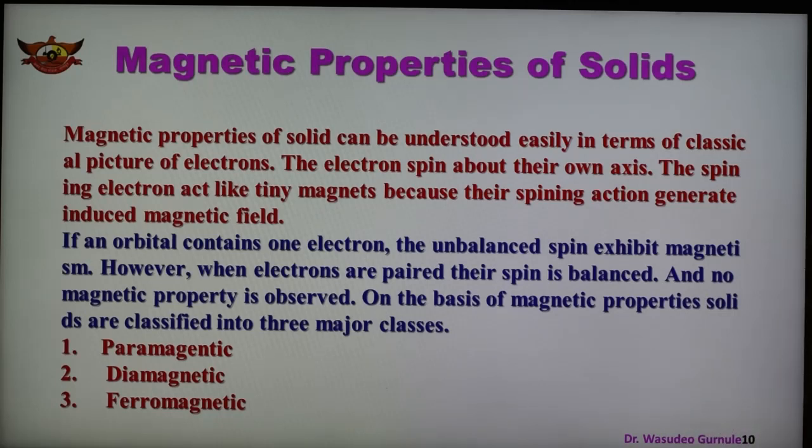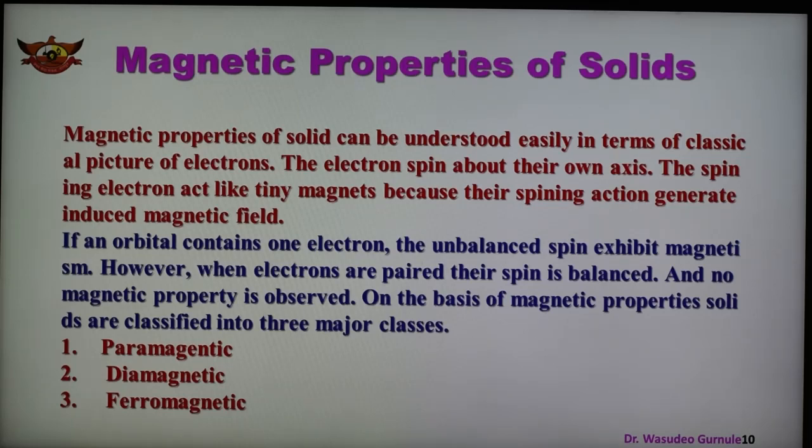On the basis of magnetic properties, solids are classified into 3 different types: paramagnetic, diamagnetic, and ferromagnetic. So mainly the magnetic properties of solids are of 3 types: paramagnetic, diamagnetic, and ferromagnetic. These are the 3 different behaviors of magnetic properties.